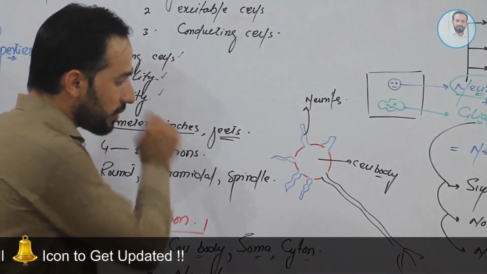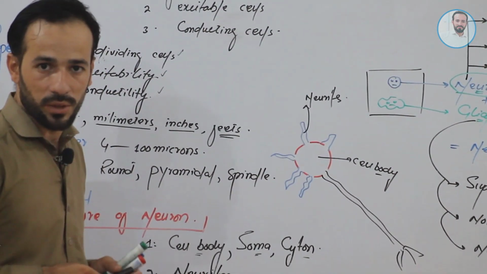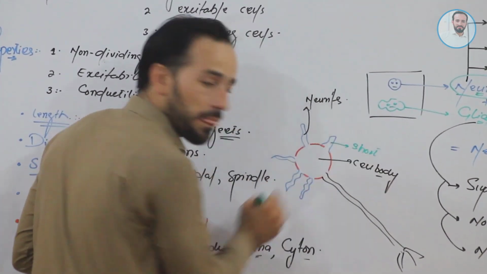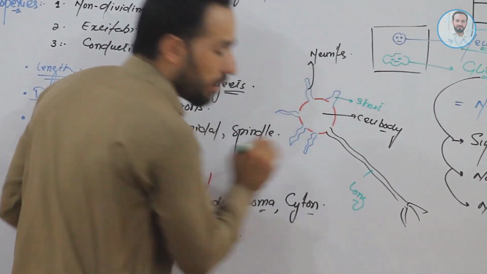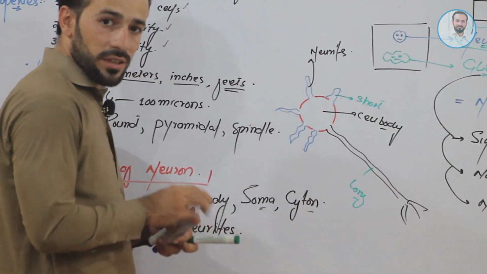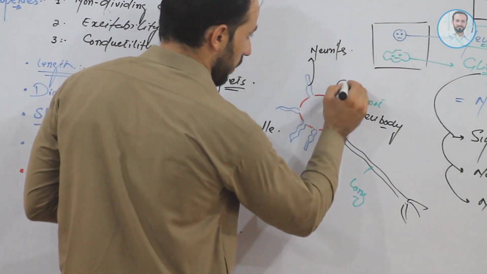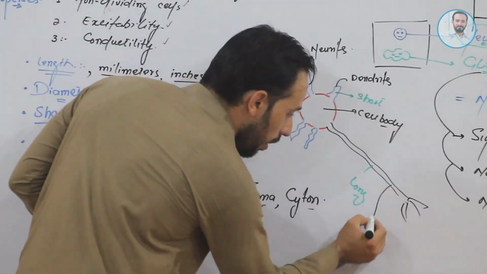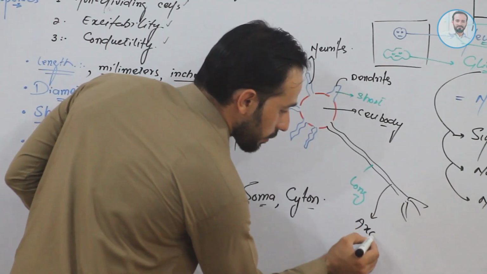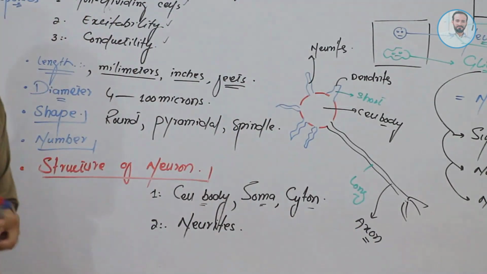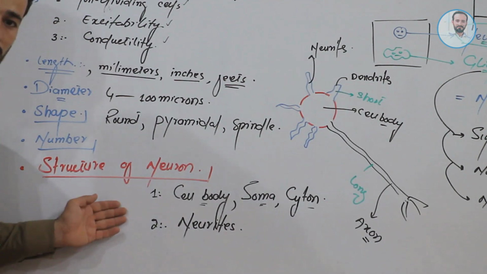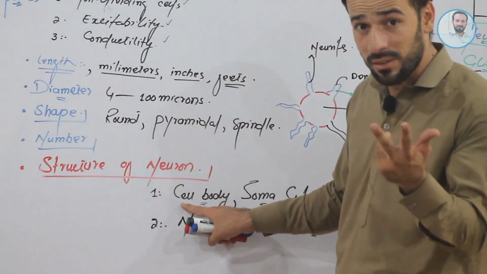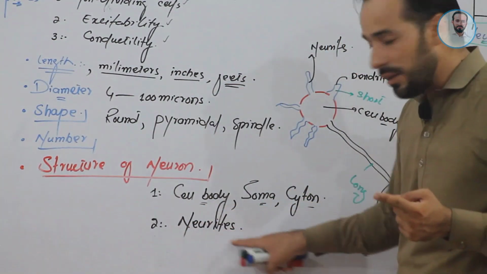As you can see, we have two different types of neurites. For example, these are the short neurites, and this is the long neurite. These short neurites, friends, are called dendrites, and this long extension is called the axon of the neuron. Axon. Clear, friends? So a typical neuron has two main parts. What are those? Cell body and neurites.